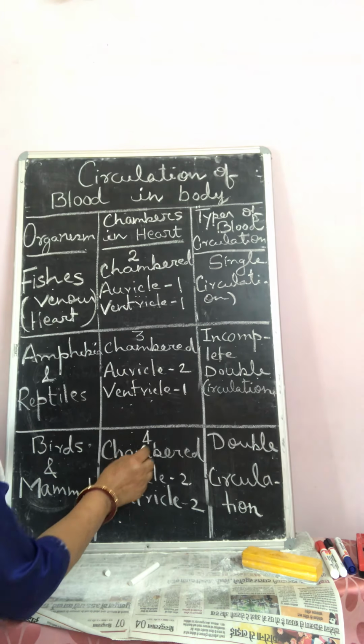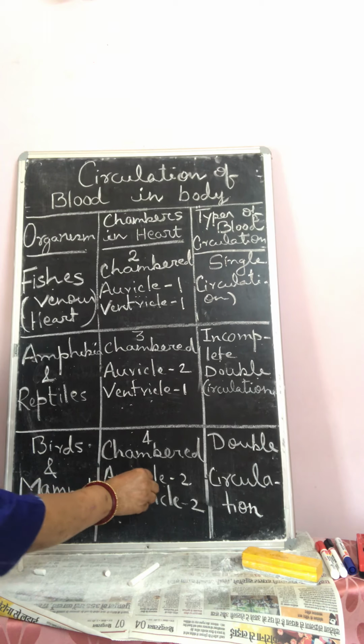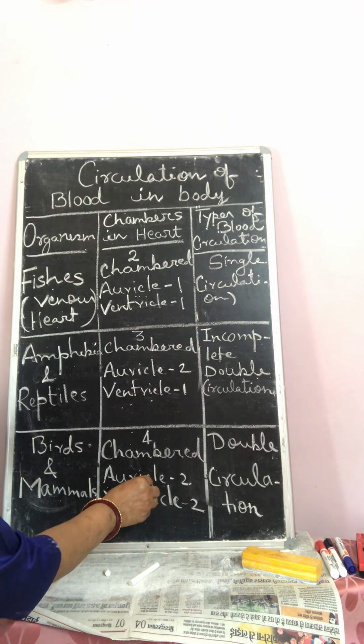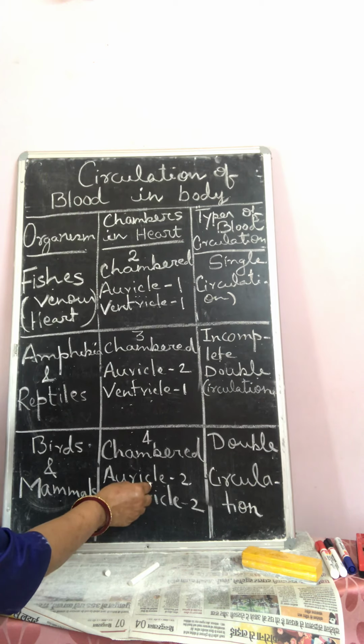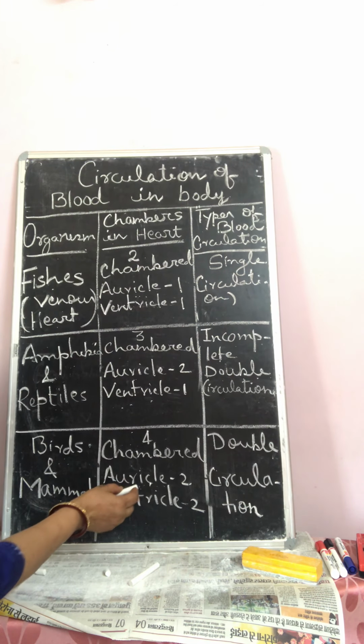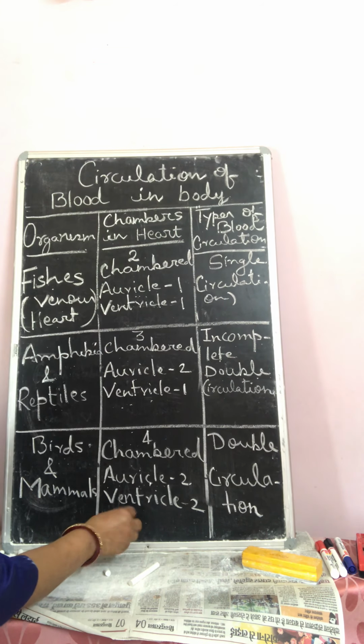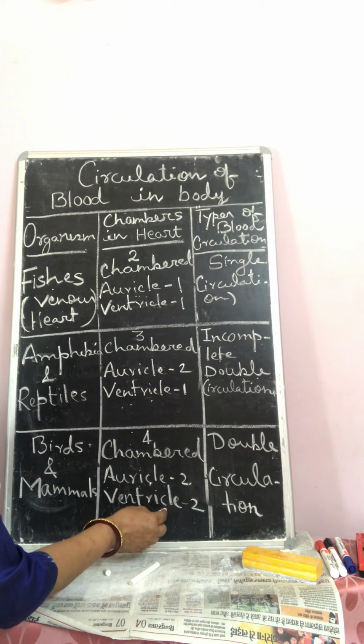First of all you will see here two chambers of the heart. Birds and mammals receive pure and impure blood, that means oxygenated and deoxygenated blood, through different channels, and this auricle pumps this blood, that means during auricular systole it is supplied to the ventricle through different openings.